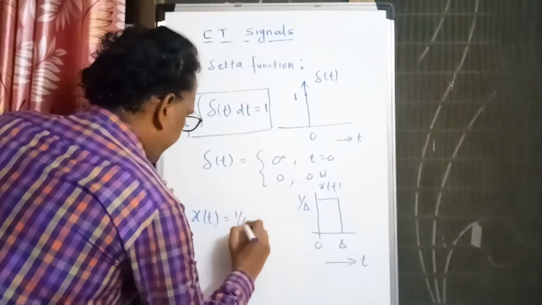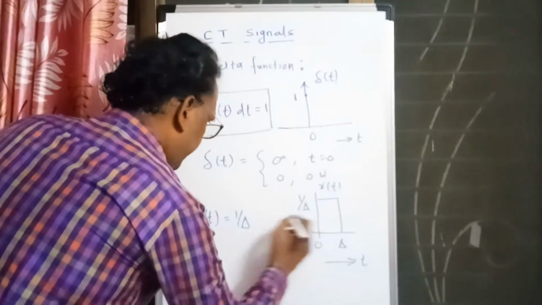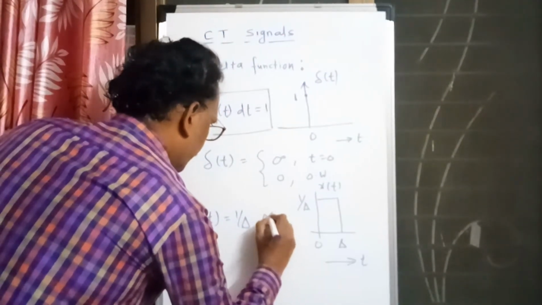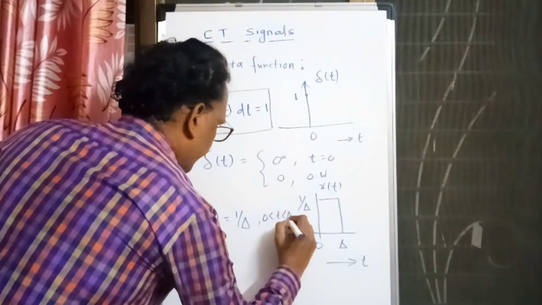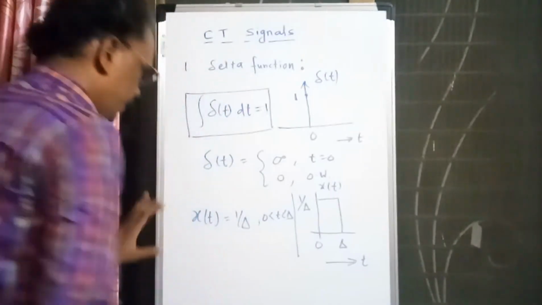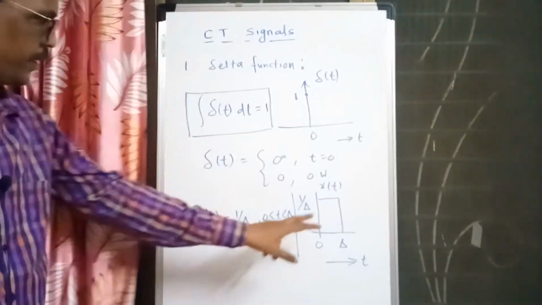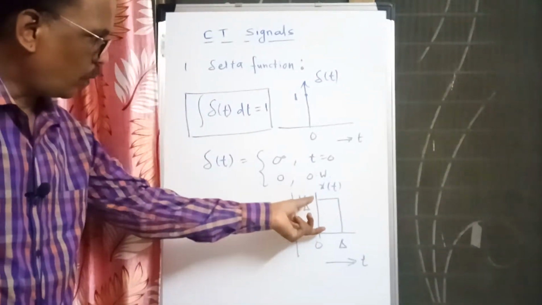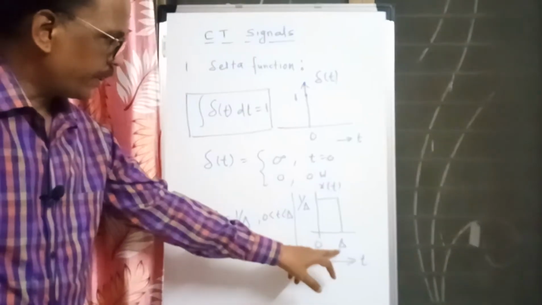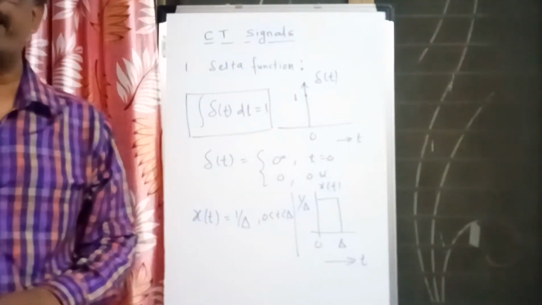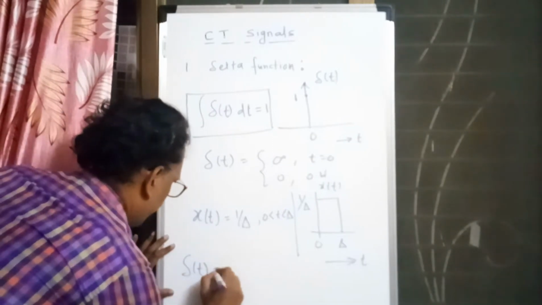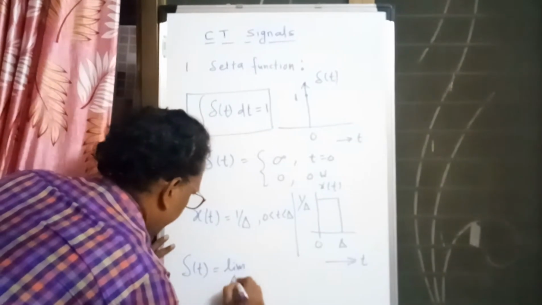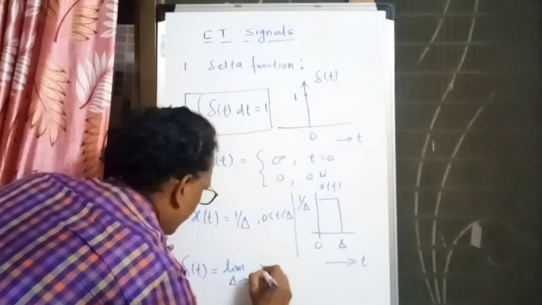So x of t is equal to 1 by delta for the duration of 0 to t less than delta. This is a signal having area 1, and as delta tends to 0 the height becomes infinity. You can say that del of t can be written as the limit of x of t as delta tends to 0.